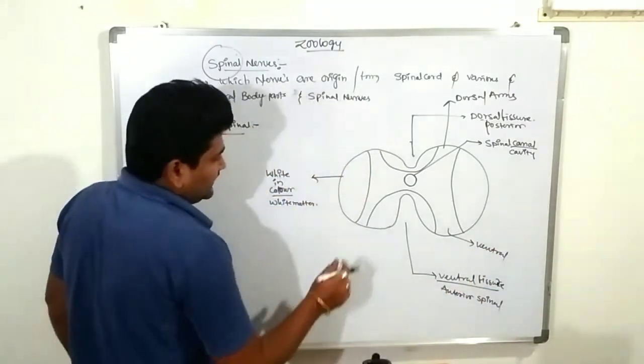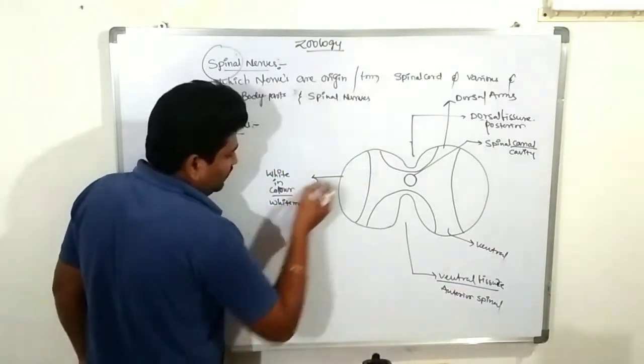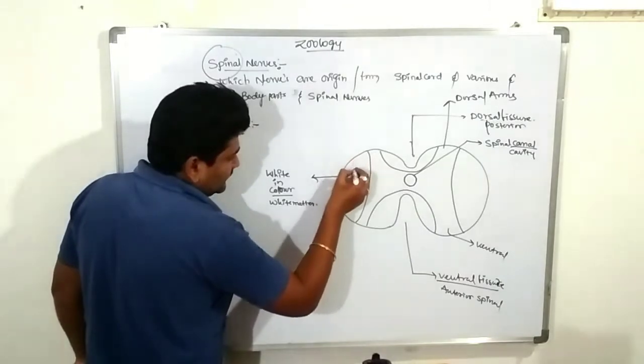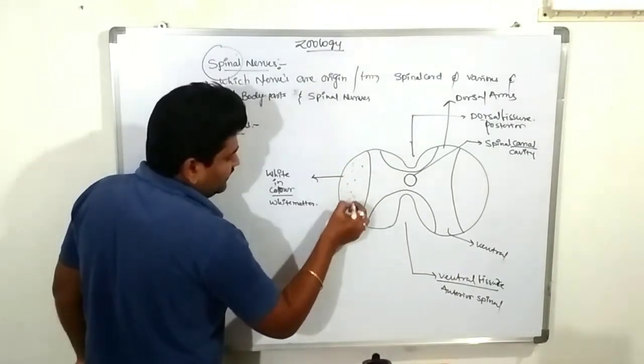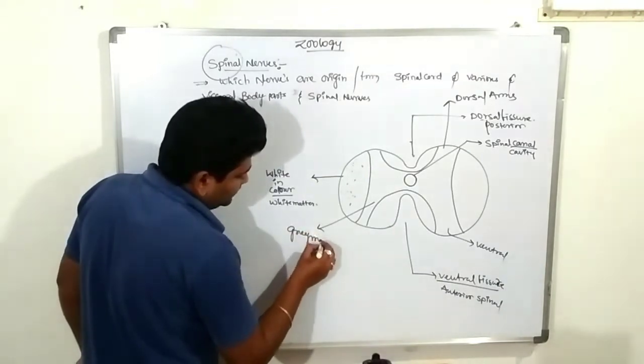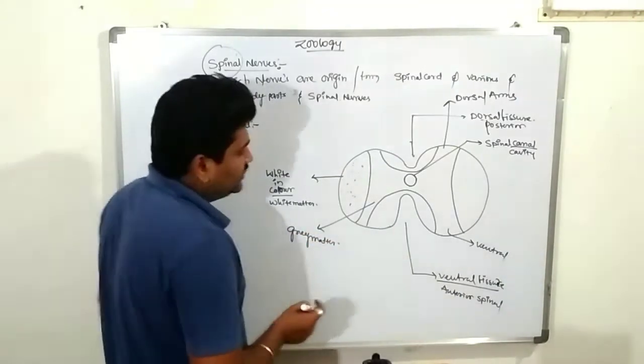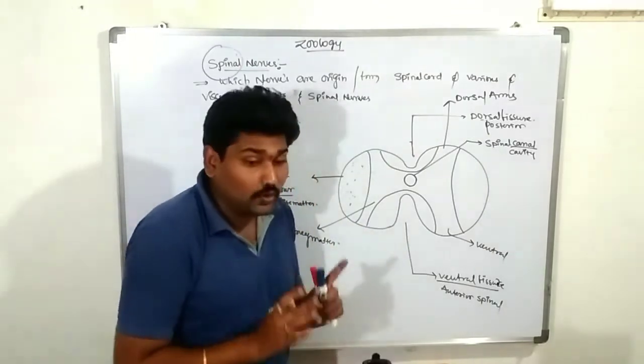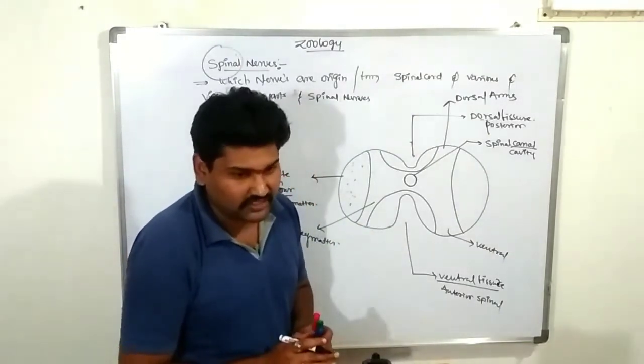Very, very important. The outside is white matter, and the inner side is gray matter. So it looks like an H-shaped or butterfly-shaped structure.